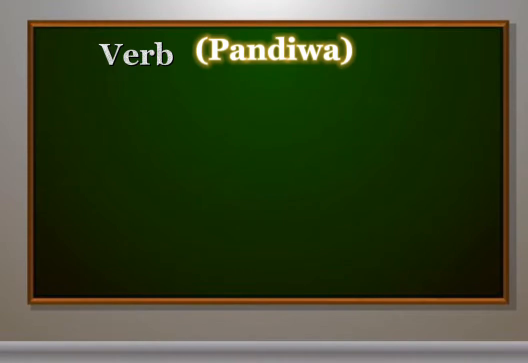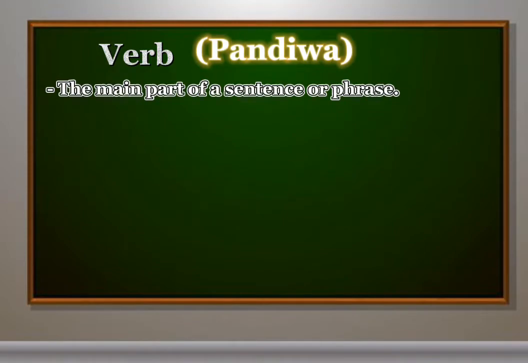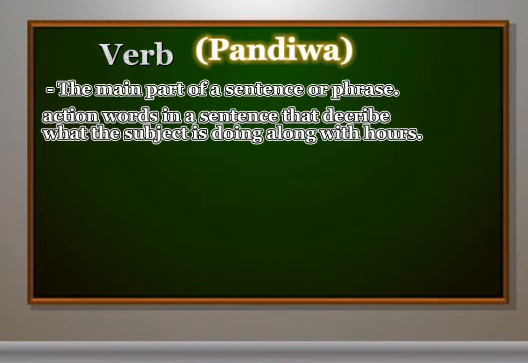So the third part of speech is verb. In Filipino, pandiwa. A verb is the main part of a sentence or phrase. It is the action word in a sentence that describes what the subject is doing. A verb must agree with its subject in number, both singular or both plural. Examples of a verb are eat, sleep, and sit.